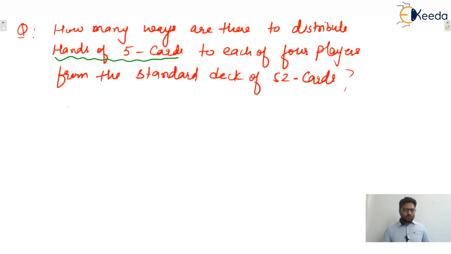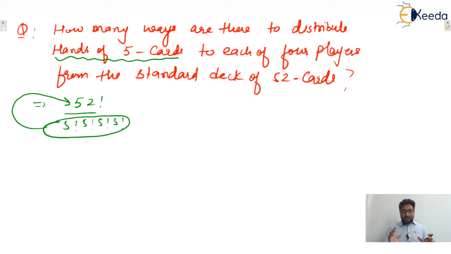Remember guys, some students can make a mistake here. They will do 52 factorial divided by 5 factorial, 5 factorial, 5 factorial, 5 factorial. But I already told you that the sum of all these must be 52, then only can we say a division into groups is applicable. Here this is not the case, so division into groups is not applicable.